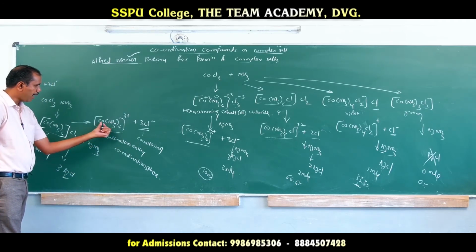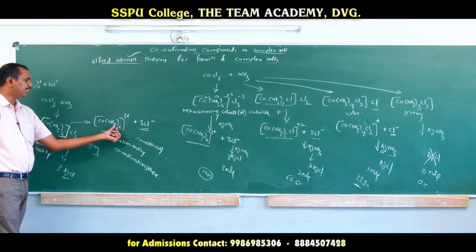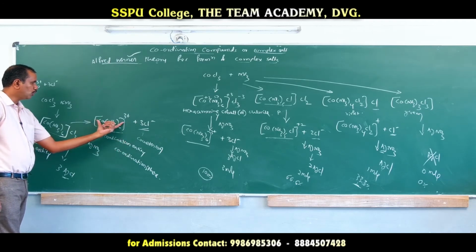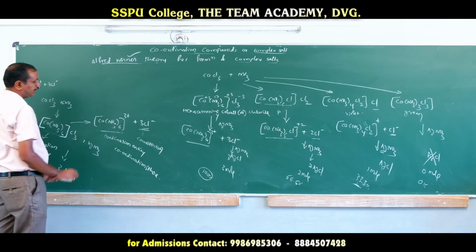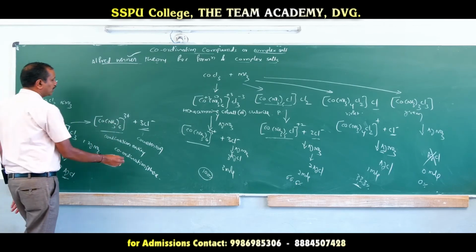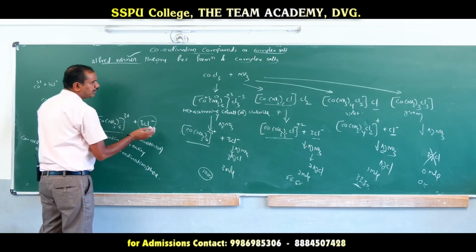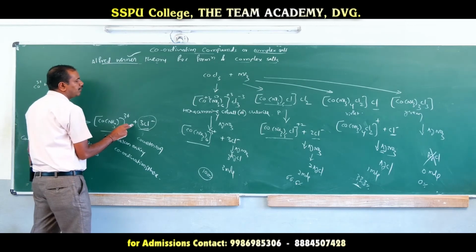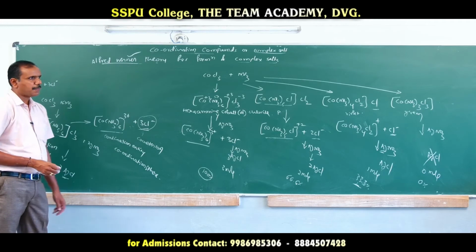Now once again we see what a coordination entity is. It is made up of a metal ion and ligands. That is called a coordination entity. The coordination sphere is nothing but those particles which are within the square bracket. So what is a counter ion? The ion or the particle which is outside of the coordination sphere is called a counter ion.